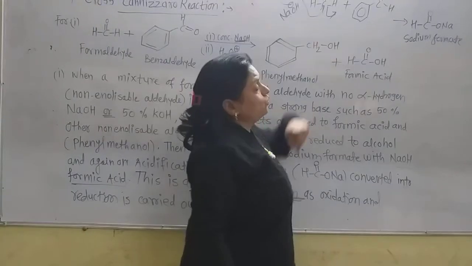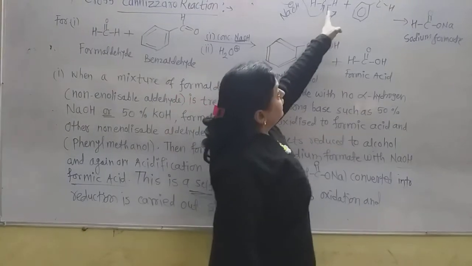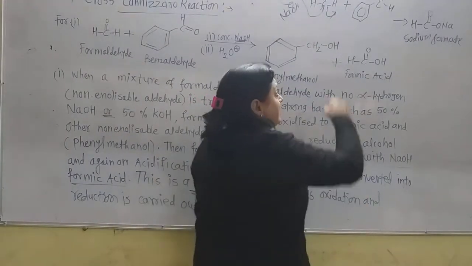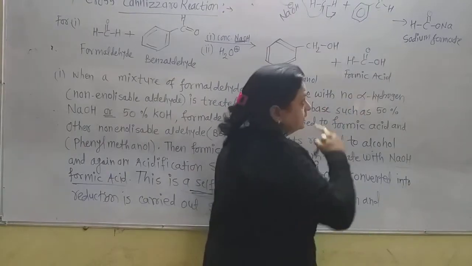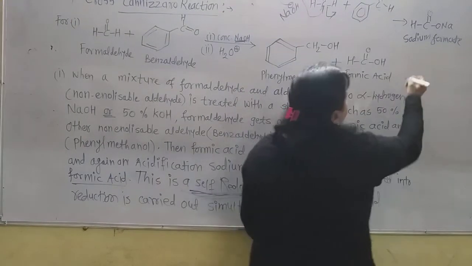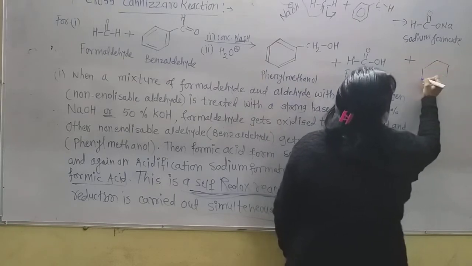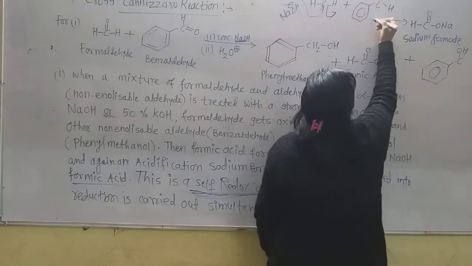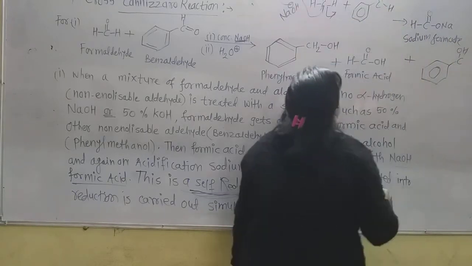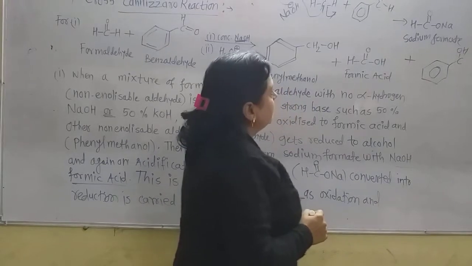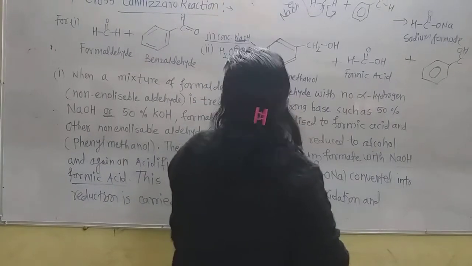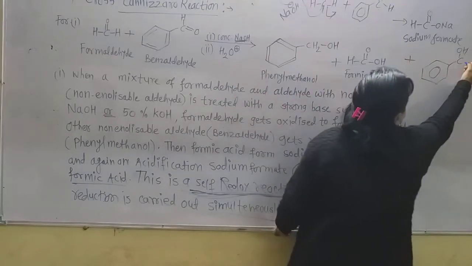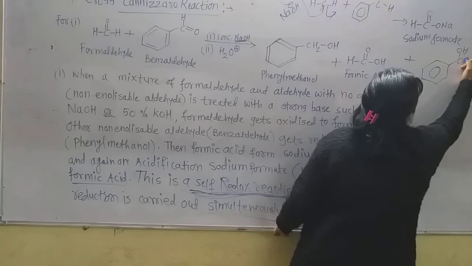This hydrogen, that is the hydride, is removed with the negative charge, that is with the bond, and attacks on the carbonyl carbon, and there is formation of alcohol in this way. This group is converted into the CH2OH group.